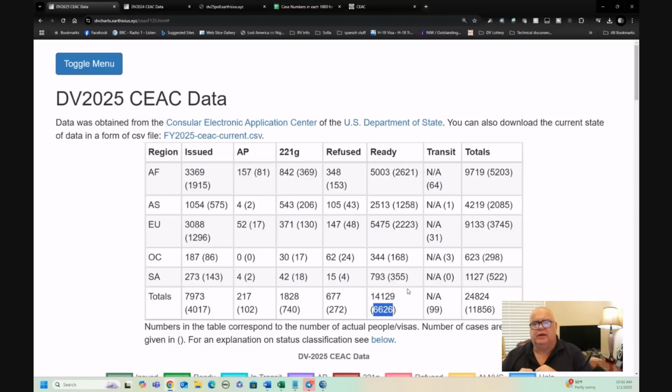That's quite rare. Normally there is some sort of update to the case after interview. Normally it goes into issued or 221G or refused. But nevertheless, there are some cases where the embassy is, I call it being lazy in not updating the cases quickly.